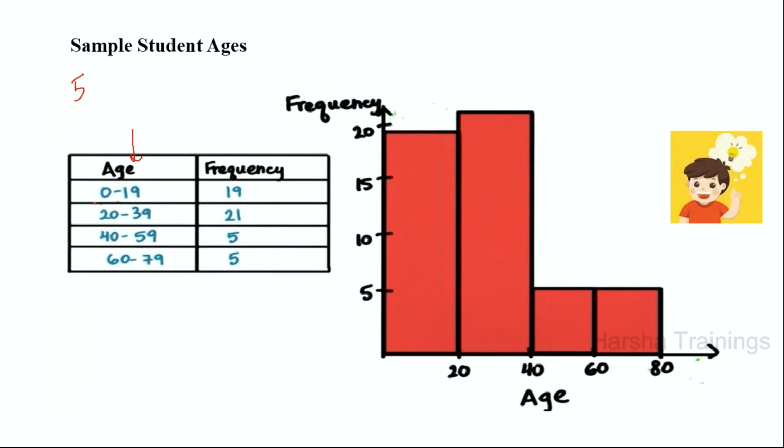Now, if I take a bucket size of 20, the people between 0 to 19 are 19 students. Between 20 to 39, there are 21 students. Between 40 to 59 and 60 to 79, there are 5. So instead of concentrating on all these age groups, if I concentrate on between 15 to 40, I will get more students who are going to join my data science course.